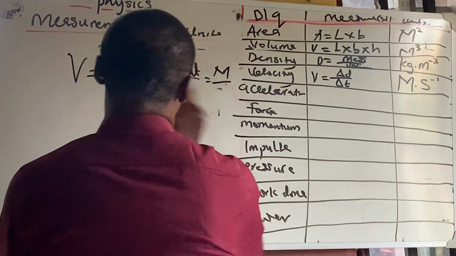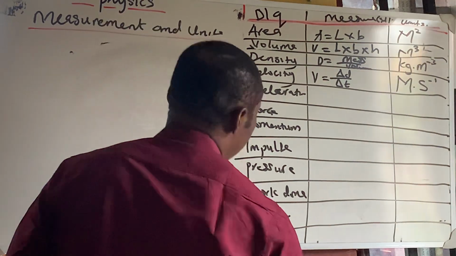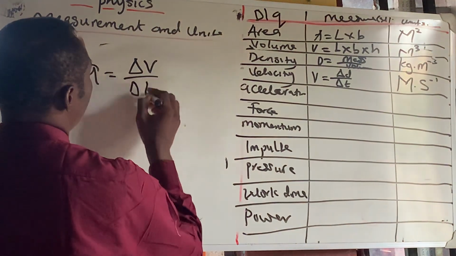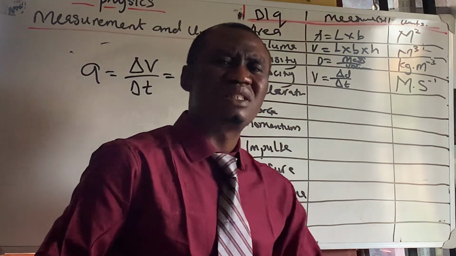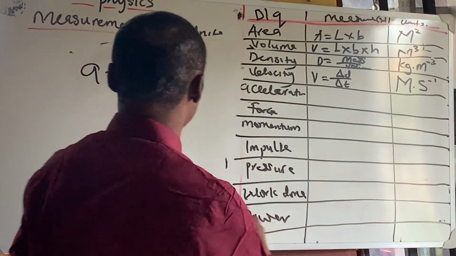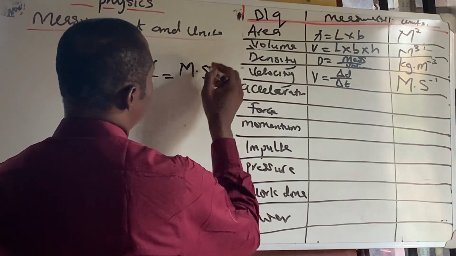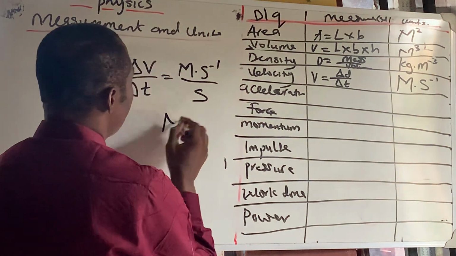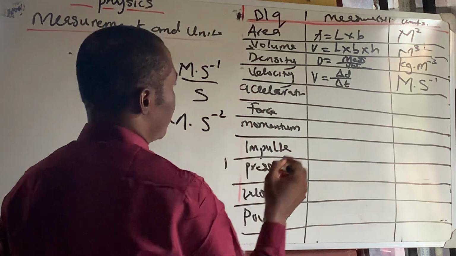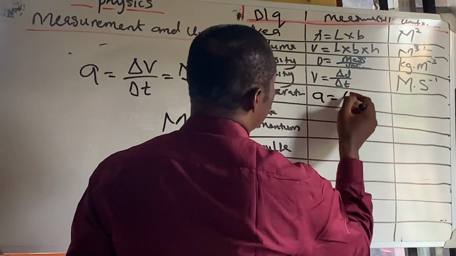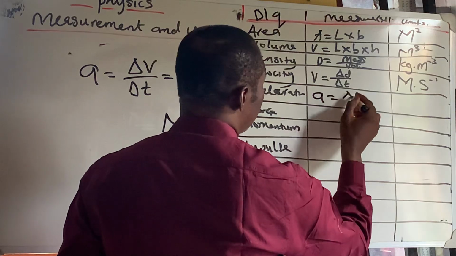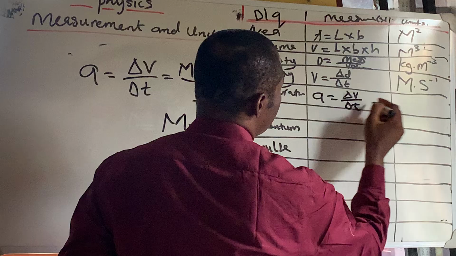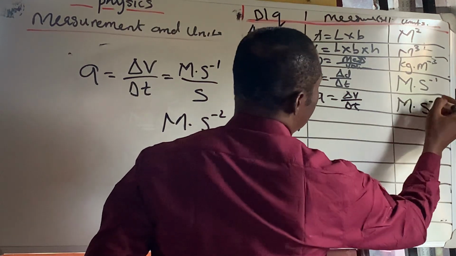Now let's go to acceleration. Acceleration, a, is the change in velocity over the change in time. Now, the change in velocity means we're going to bring the unit of velocity, meter per second, and divide it by seconds. It will become meter per second per second. Remember, this is change in velocity over change in time, and that will give me meter per second per second.